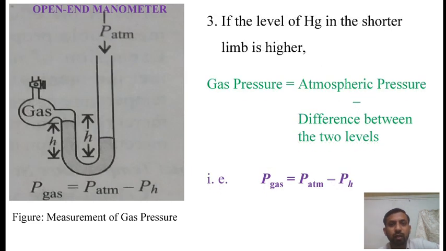And the third one: if the level of mercury in the shorter limb is higher, then the gas pressure is equal to atmospheric pressure minus the difference between the two levels.